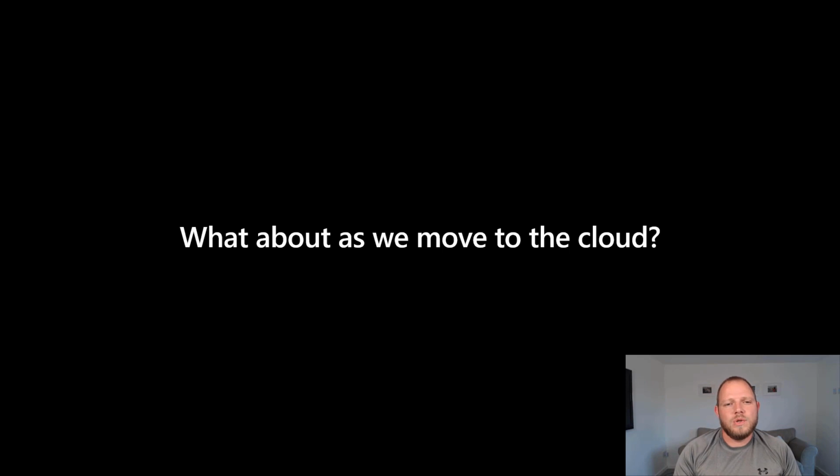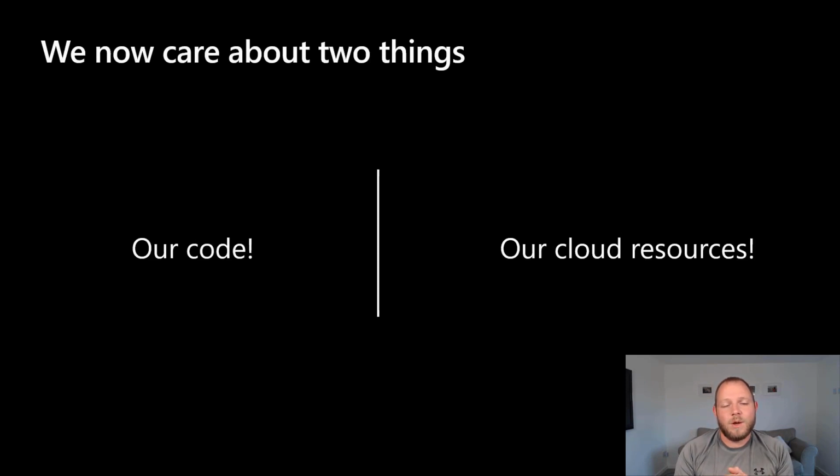I think there are two things that we care about as we move to the cloud. Of course, we still care about our code, and it's really important that we protect our source code, both in its repositories and in GitHub, and also when it's running in the cloud. We want to make sure that our keys are encrypted in key vaults. We want to make sure that we're implementing the right identity and authorization for our applications. But we also care, as our applications move into the cloud, about the cloud resources and ultimately the infrastructure that our application is running on top of. This is also really, really important in the DevSecOps world.